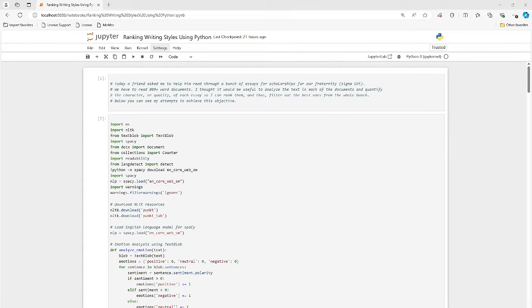Hello everyone. In today's teaching lesson, I want to take you through a few good examples, I think there's three here, of ranking writing styles using Python. So I came up with this idea a few months ago.